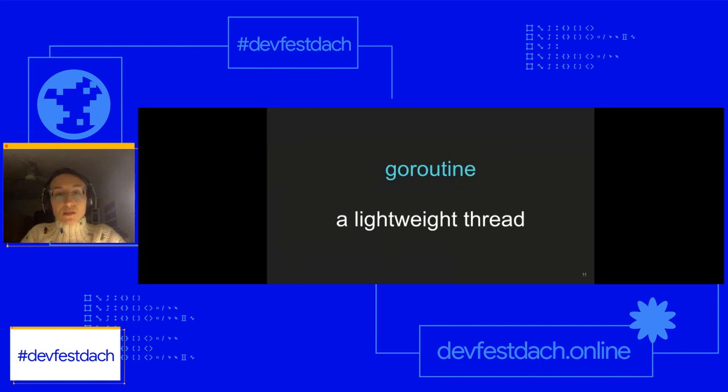They're multiplexed to a fewer number of OS threads, so there could be one thread with thousands of Goroutines. If we compare Goroutines to threads, they have a faster startup time, they can communicate with other routines with lower latency, and they're independent from hardware.